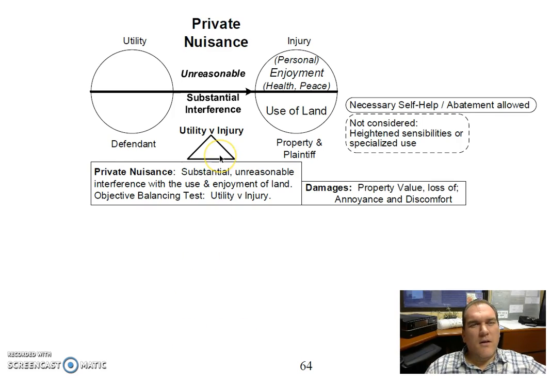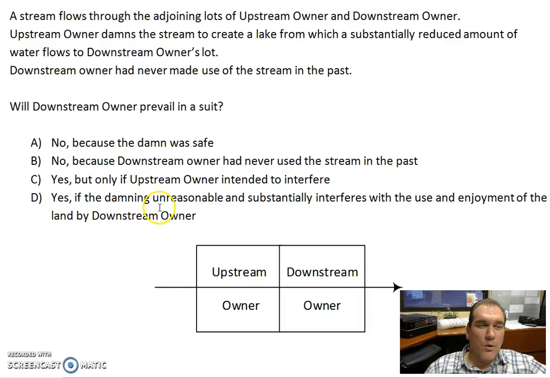The court will look at this from an objective standpoint and apply a balancing test, considering whether the utility gained by the defendant was greater or lesser compared to the injury incurred by the plaintiff. Here, of course, the balancing test is met and falls to the side of the plaintiff, because we are specifically told that the damming was unreasonable and substantially interfered with the use and enjoyment by the downstream owner. So the correct answer here is D.